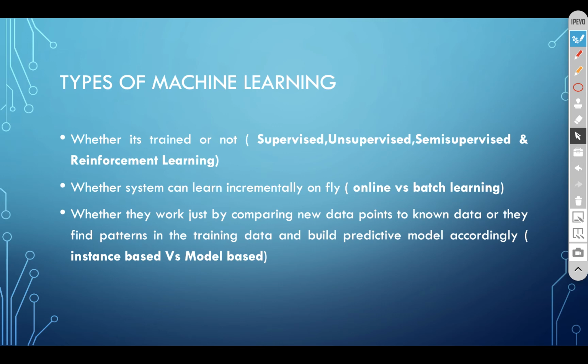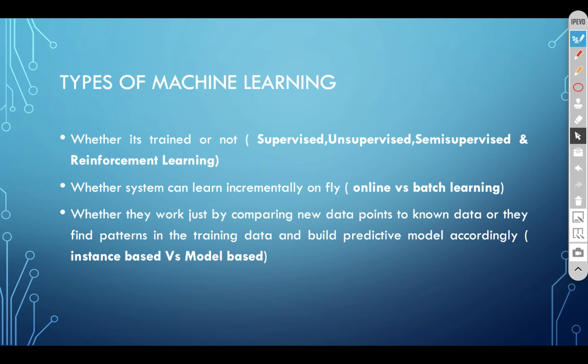Supervised learning, case 1: supervised learning with labeled data, with a teacher or mentor. You are showing the objects with labels to the child and it's learning from that. Unsupervised learning: without any label, the child will find similarity or grouping parameters in the data. Third case, reinforcement learning: the child will learn from mistakes or with rewards or appreciations.